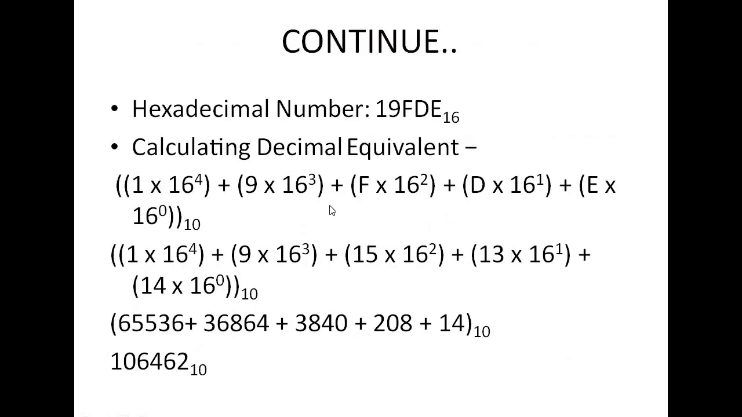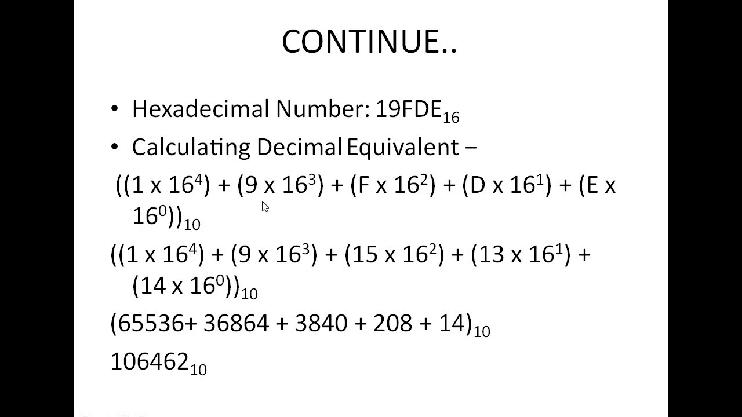Then how to convert this hexadecimal number to the decimal number system? In the similar manner, instead of writing 8 to power, here I can write 16 to power. After 1, 1, 2, 3, 4. 4 numbers are there. So 1 into 16 to power 4. After 9, how many numbers are there? 1, 2, 3. So 9 into 16 to power 3. After F, 2 numbers are there. So F into 16 to power 2. After D, 1 number is there. D into 16 to power 1. After E, no number is present. So 16 to power 0. 16 to power 0 means 1.